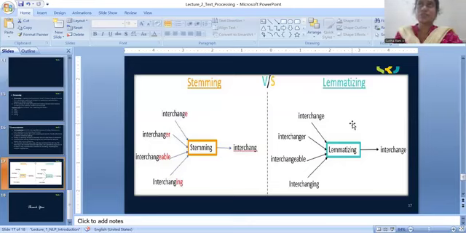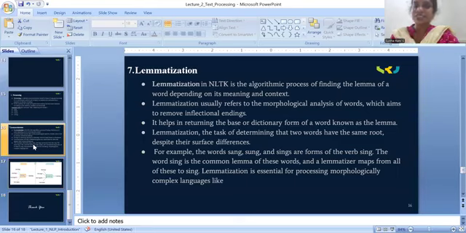We still have many more differences. I will take a few more examples and try to explain this topic, stemming and lemmatization, and the difference between them clearly in the next class. After seeing these differences, if you read the lemmatization definition again, it will be clearly understandable.